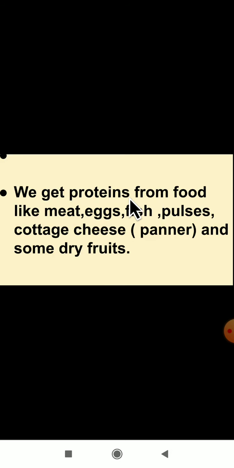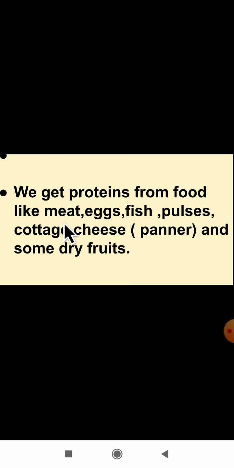We get proteins from food like meat, eggs, fish, pulses and cottage cheese. Cottage cheese is nothing but paneer, which we call cottage cheese here. And some dry fruits. Then which are the sources of proteins? From which foods are we getting proteins for our body?